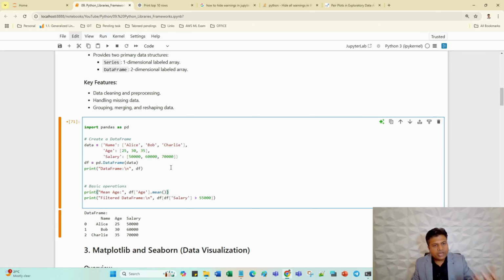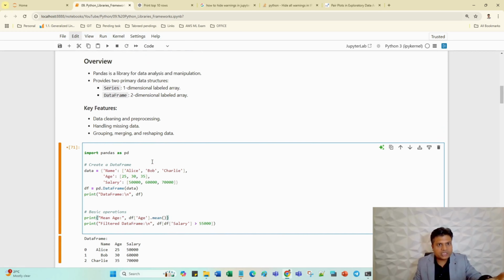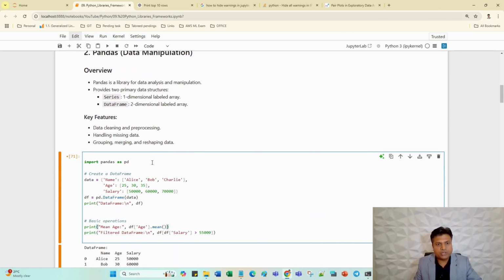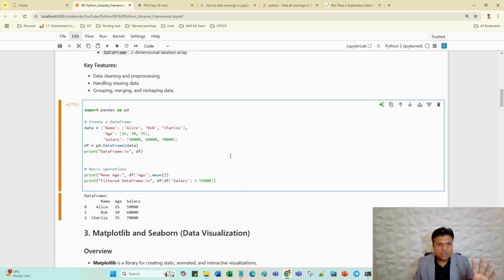But where to use NumPy and where to use Pandas, we need to think about it. Let's suppose I'm talking about the data frame. A data frame plays a very crucial role in model data preparation, in exploratory data analysis and data cleansing. So we can use Pandas, but similar operations we can use in NumPy also. Okay, come to the point. So mean, I need to calculate the mean of the age.